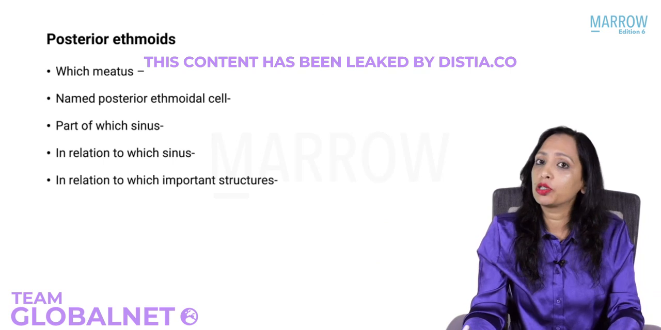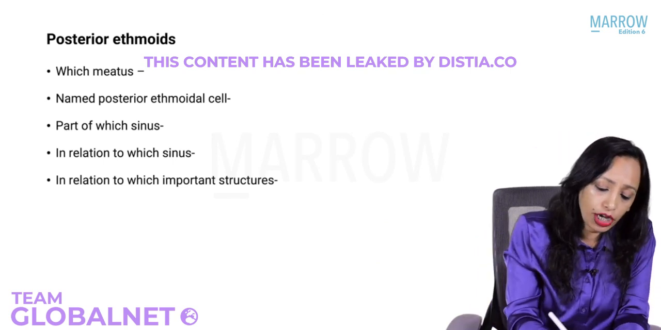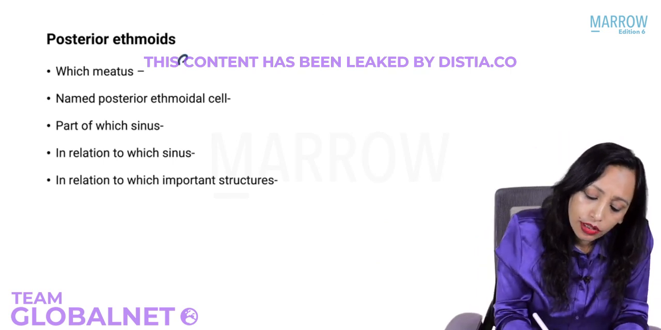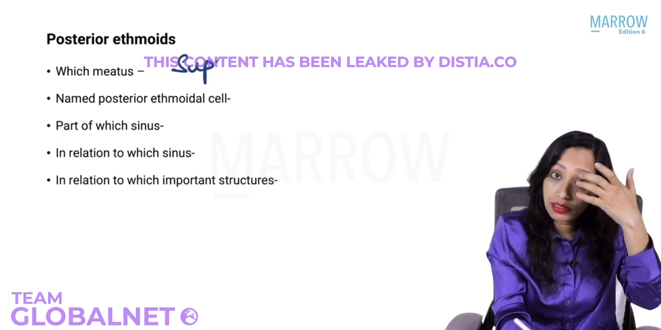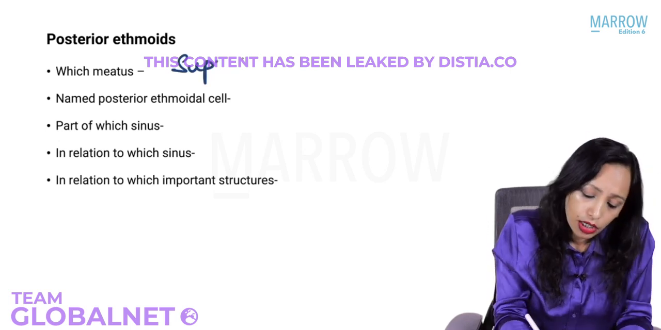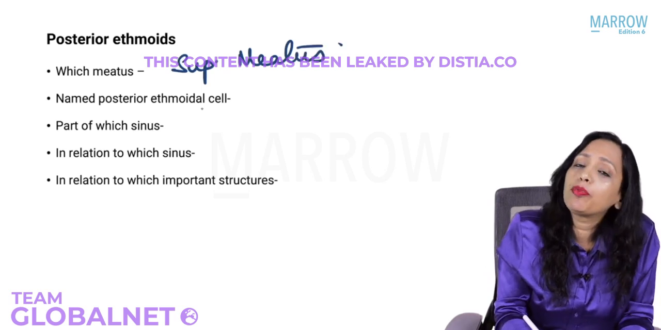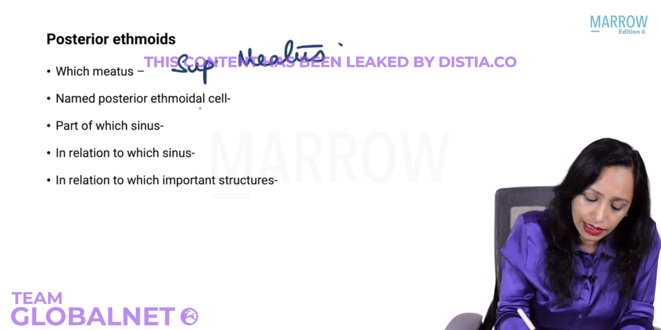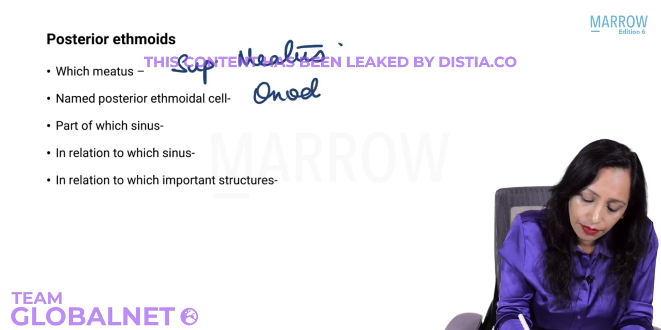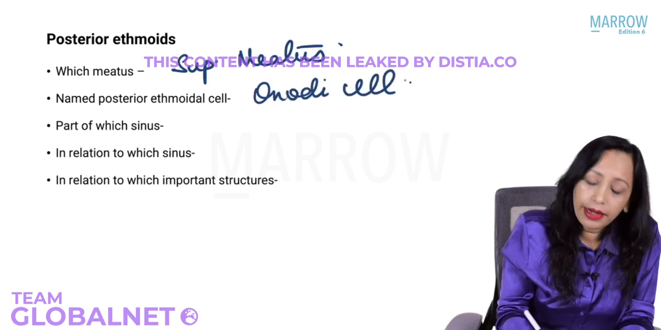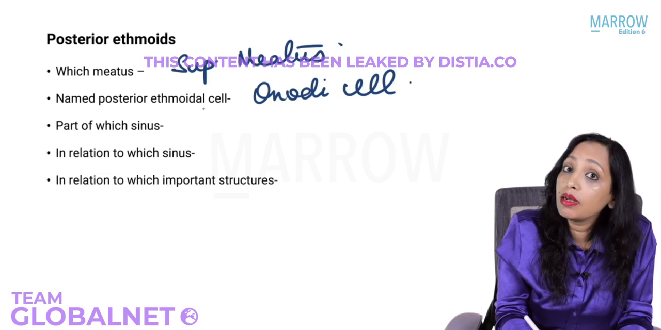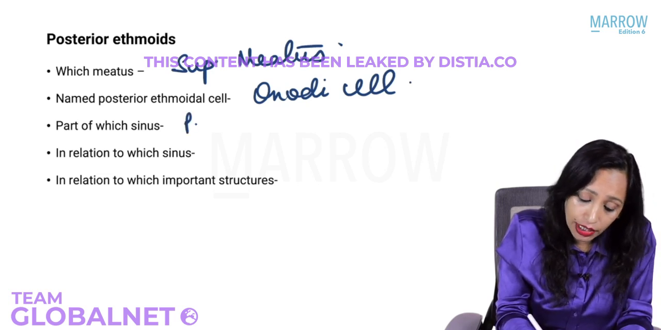Okay. So posterior ethmoids open in which meatus? Posterior ethmoids open in the superior meatus. The superior meatus is posterior most. So that is the superior meatus. The named posterior ethmoidal cell is the Onodi cell. It is a part of which sinus? It is a part of posterior ethmoids.